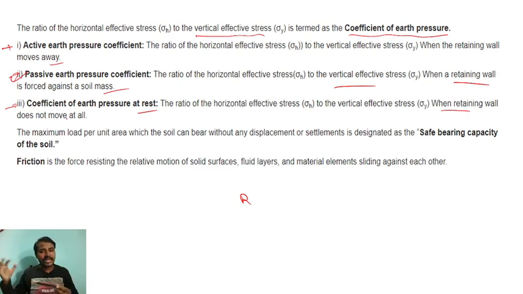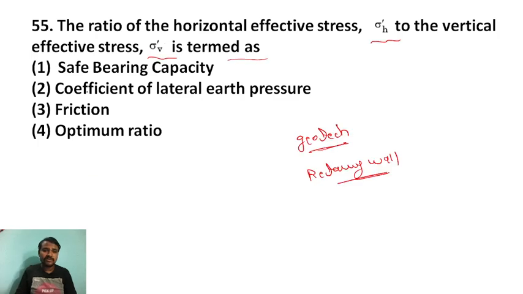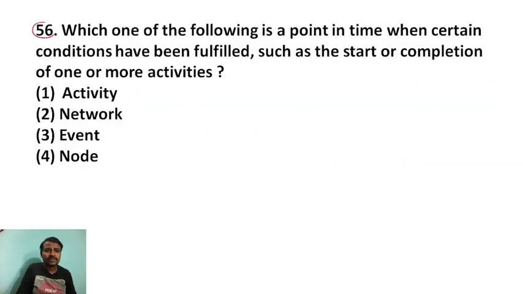Active is due to any external pressure, passive earth pressure coefficient is due to soil pressure, and coefficient of earth pressure at rest means no external pressure. So the maximum load per unit area which the soil can bear without any displacement or settlement is defined as safe bearing capacity. You know all this. So the answer for this question is coefficient of lateral earth pressure. Okay. Next question. Question number 56.